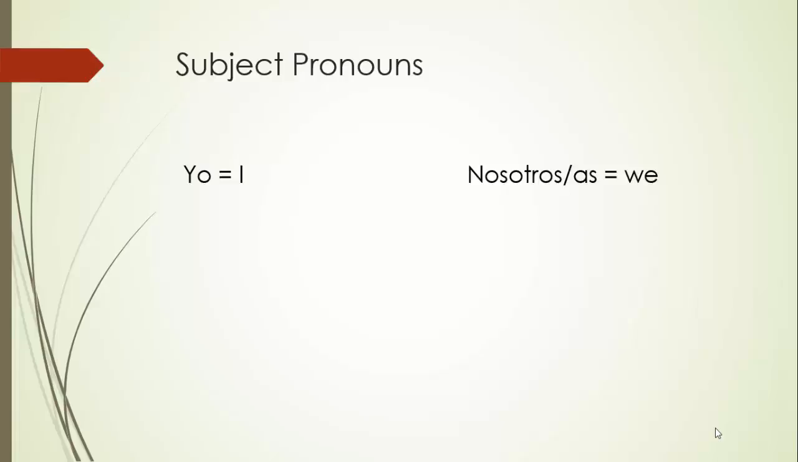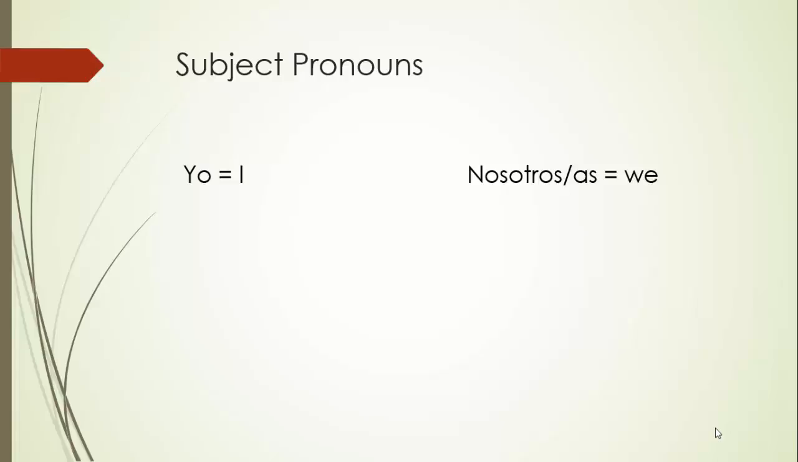Now, let me clarify something. What if we had a group of 1 million women and there was one man in it? Then that entire group, because of the presence of that one man, would be nosotros, O-S. So if you've got a group of mixed gender, it's always going to be nosotros because it only takes one man to make the whole group masculine. That's equity, isn't it, ladies? Okay, so first person singular, yo.